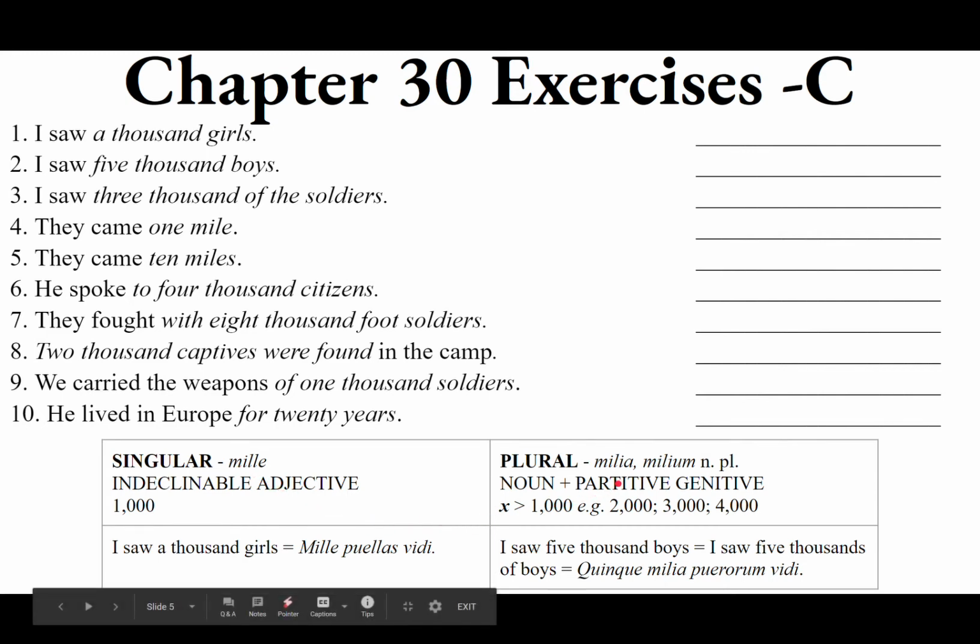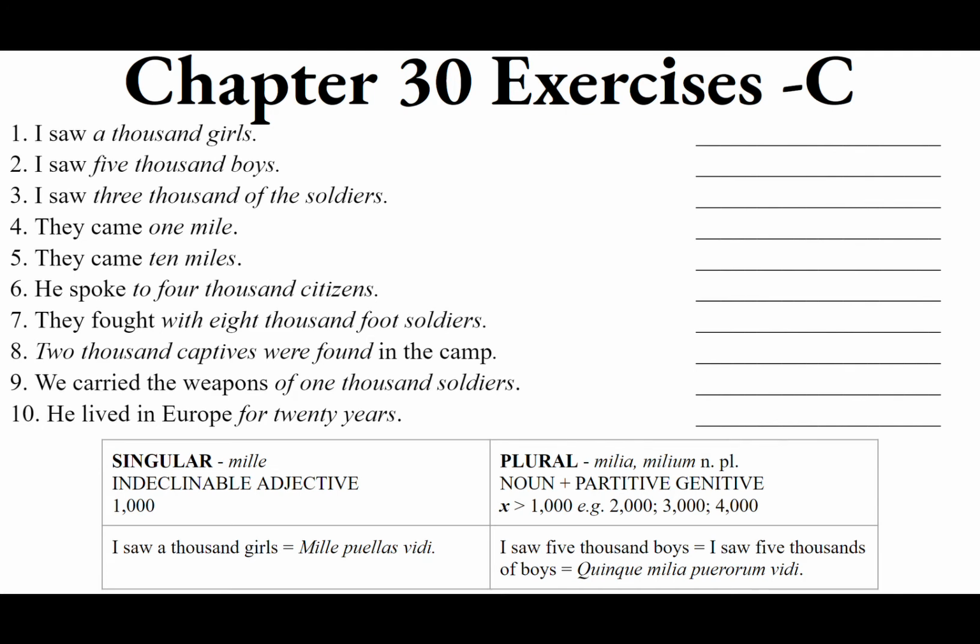You have to use the noun milia, milium, neuter, plural. It's always neuter, it's always plural. Its forms are milia, milium, millibus, milia, millibus. Because it's a noun, it cannot agree with another noun.